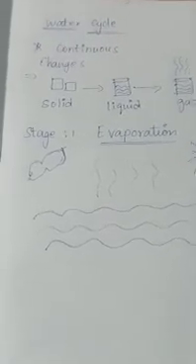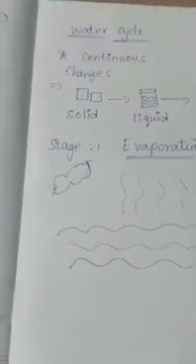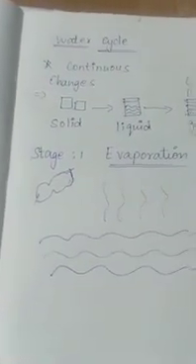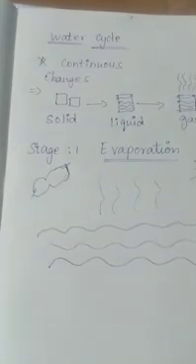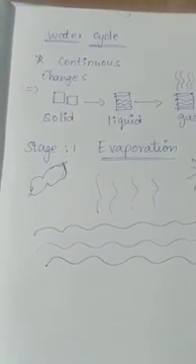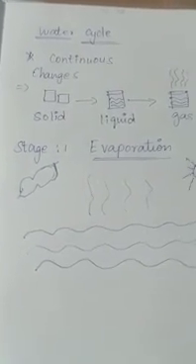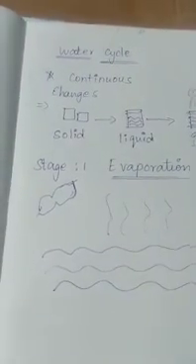In the last class we learned about types of water bodies like oceans, seas, lakes, lagoons, and waterfalls. These places are called different types of water bodies. And in today's class we are going to learn about the water cycle and how it forms.